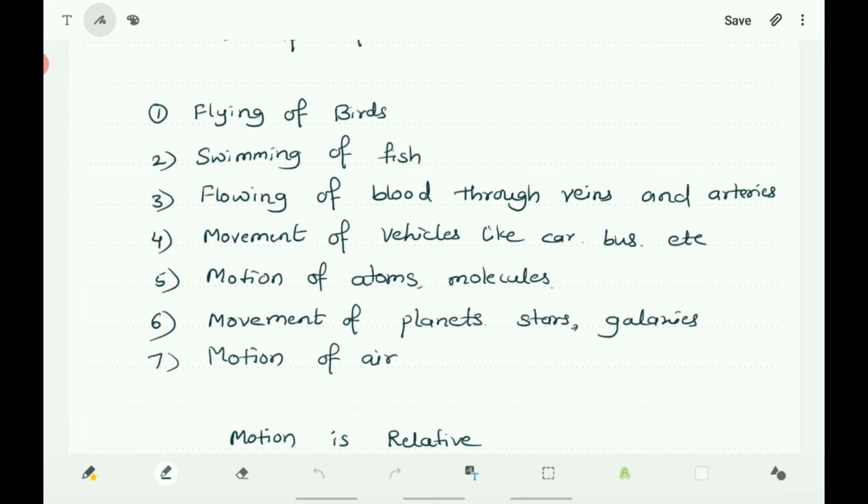Movement of planets, stars, galaxies: you know that sunrise, sunset is because of the movement of the earth. And also seasonal changes, that is also movement of the earth, that is the revolution of the earth around the sun. And you can't see the motion of the air, but motion of the air can be observed by the movement of the leaves, movement of the dust, and movement of the branches of trees, etc. And these are the motions that you can observe in our daily life.